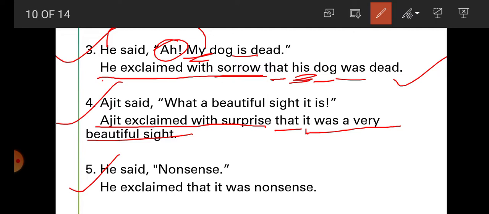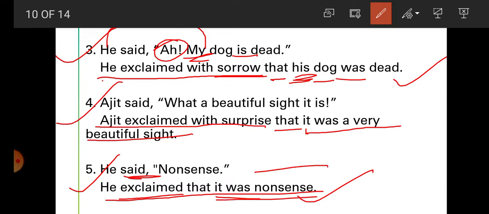Number 5. He said, "Nonsense." So student, something is nonsense, that's why. In simple language we can say here that he exclaimed that it was nonsense. It is written like this in indirect speech: he exclaimed that it was nonsense. We will change the tense here because past tense is used, that's why "it was nonsense". "It is nonsense" in an assertive sentence, and "it was nonsense" is the past.